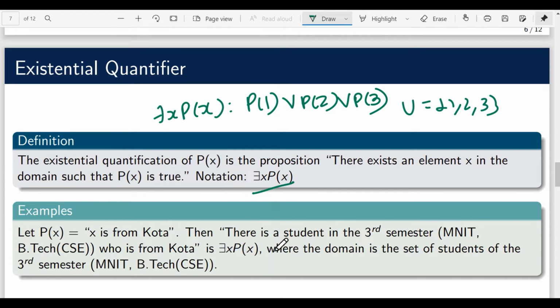Let's say the statement is like this: there is a student in the third semester MNIT BTech CSE branch who is from Kota, and let's say the predicate is like this: P of x says x is from Kota. Here my domain is the set of students of the third semester MNIT BTech CSE branch. Then we can write it like this: there exists x such that P of x is true.